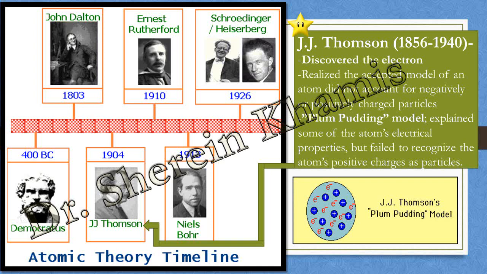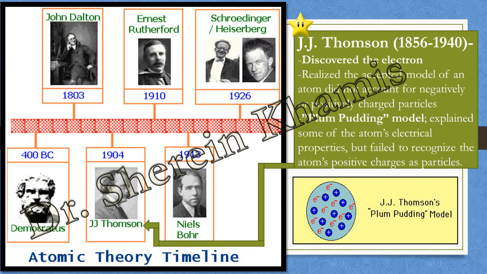Plum pudding model explains some of the atom's electrical properties. So in the drawing in front of you, a lot of positive charge has embedded inside it negative electrons, so we can see it is the J.J. Thomson model, or plum pudding model.